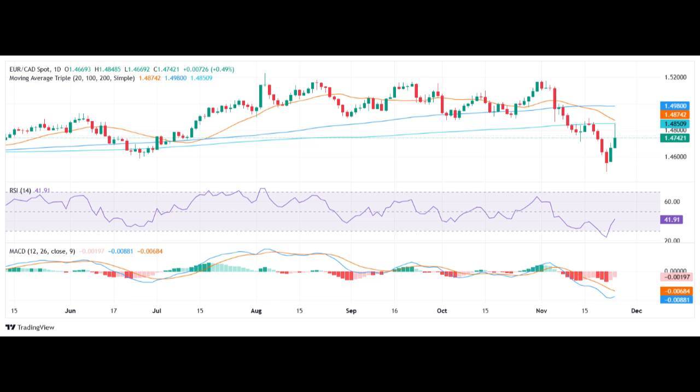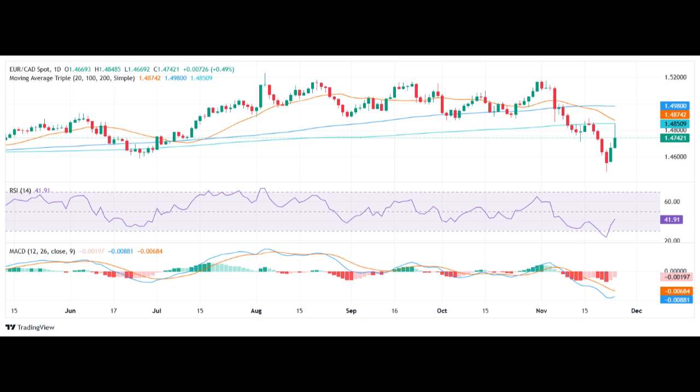Euro to Canadian dollar price stalemate, bulls versus bears at the 100-day SMA. The euro is locked in a tug-of-war with the Canadian dollar, CAD, as the euro to Canadian dollar price grapples with resistance at its 100-day moving average, SMA. Despite a 2-day uptick, the pair couldn't breach this key level, retreating from a 7-day high.